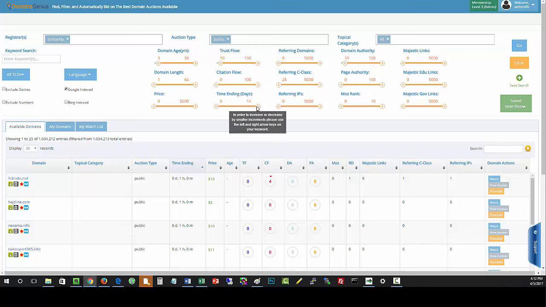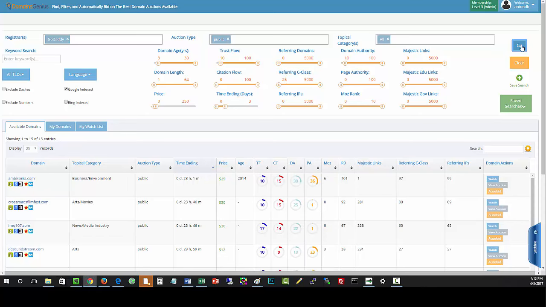And let's say I want to look at all domains that are ending in the next 3 days. So between 0 and 3 days, because I'm ready to get them now. And I don't care about the length. The price, let's say I'm on a budget, and I'm not willing to spend any more than, let's say, $250 per domain. All right. So what I'll do now is I'll go ahead and click Go, and let that load up.